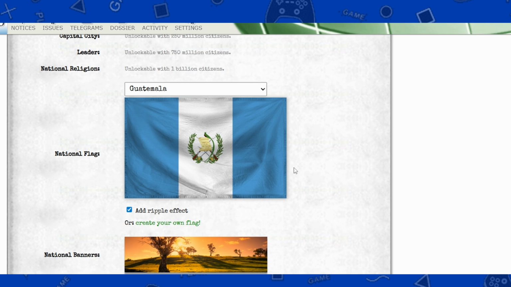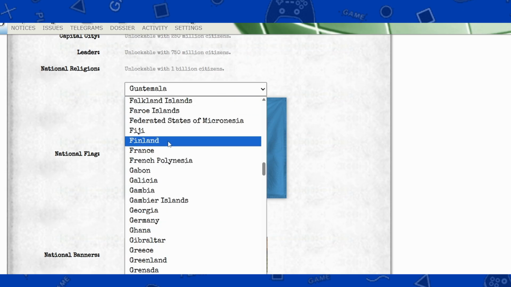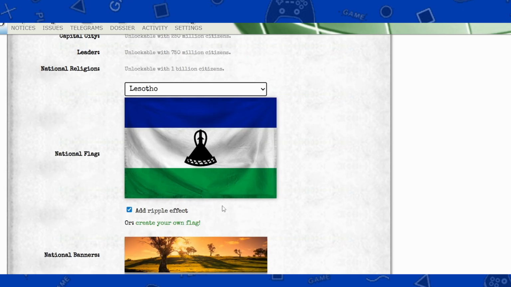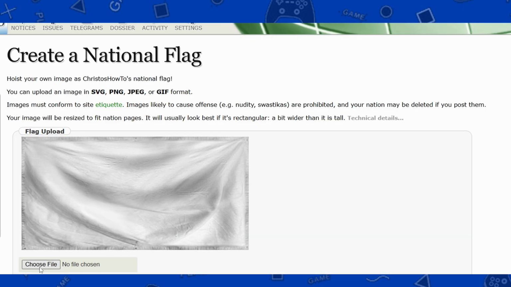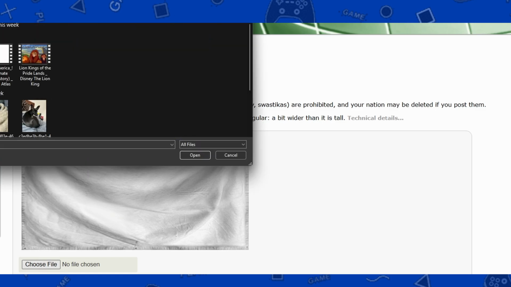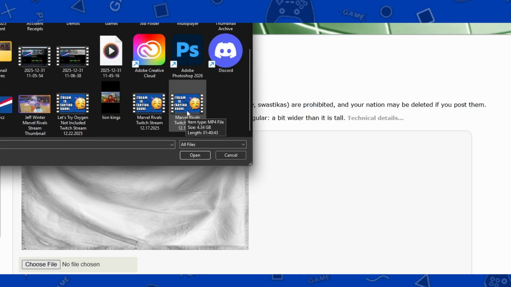So next up, this is where we can change the flags. I can choose a flag of any other country, like so. And I could add a ripple effect. So basically it looks like it's crumpled up, like so. Or I can create a flag right here. If you click this and you choose a file, I am going to choose a flag that I downloaded right here.